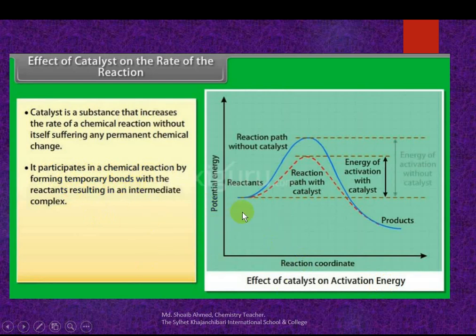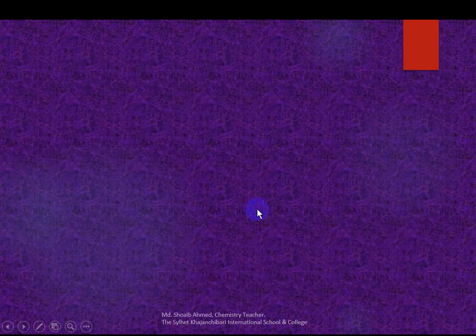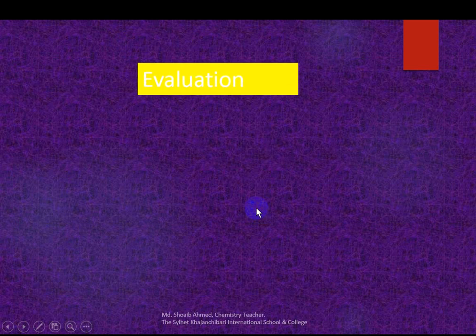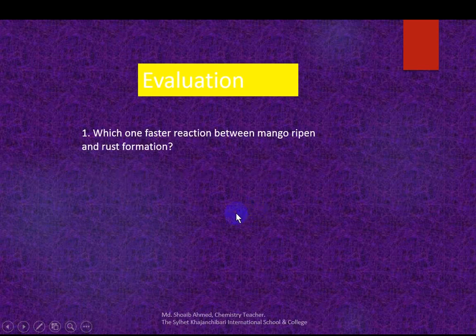Okay, have you understood? Which one is a faster reaction, mango ripening or rust formation?